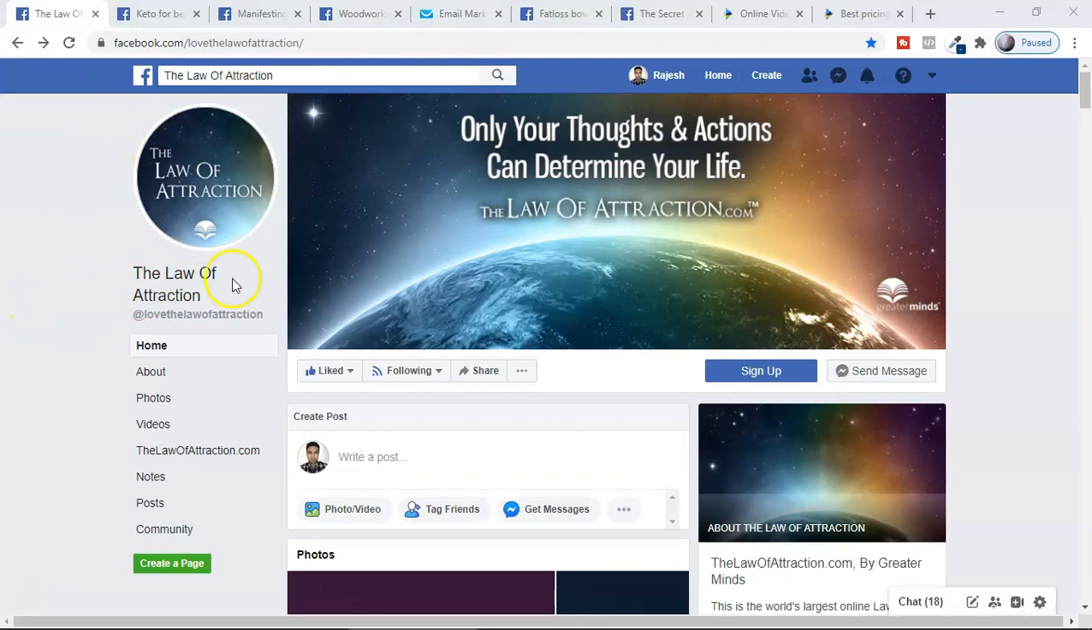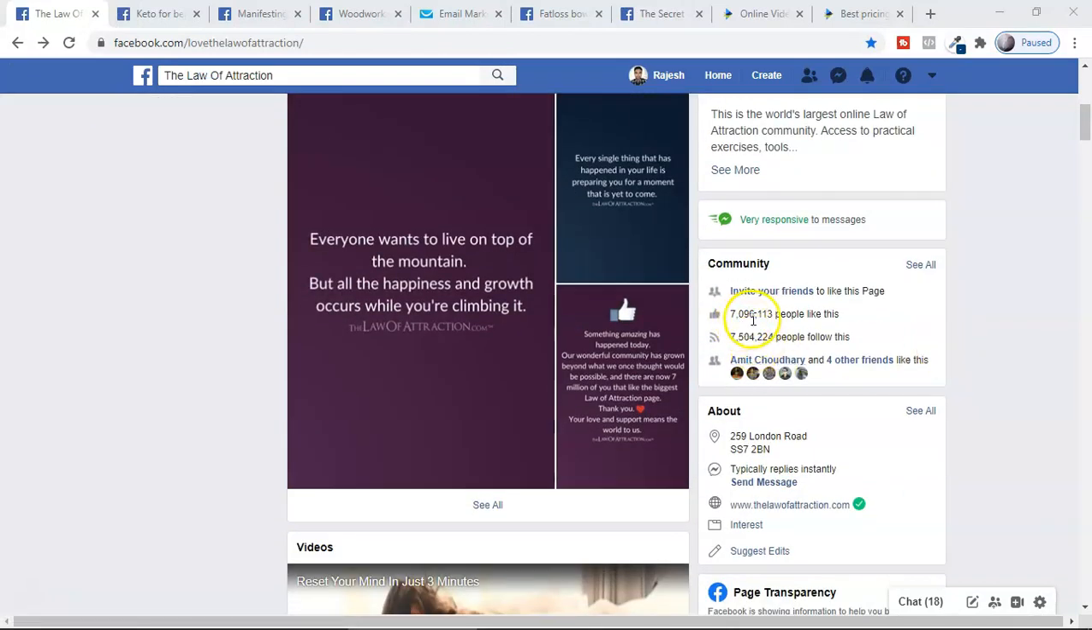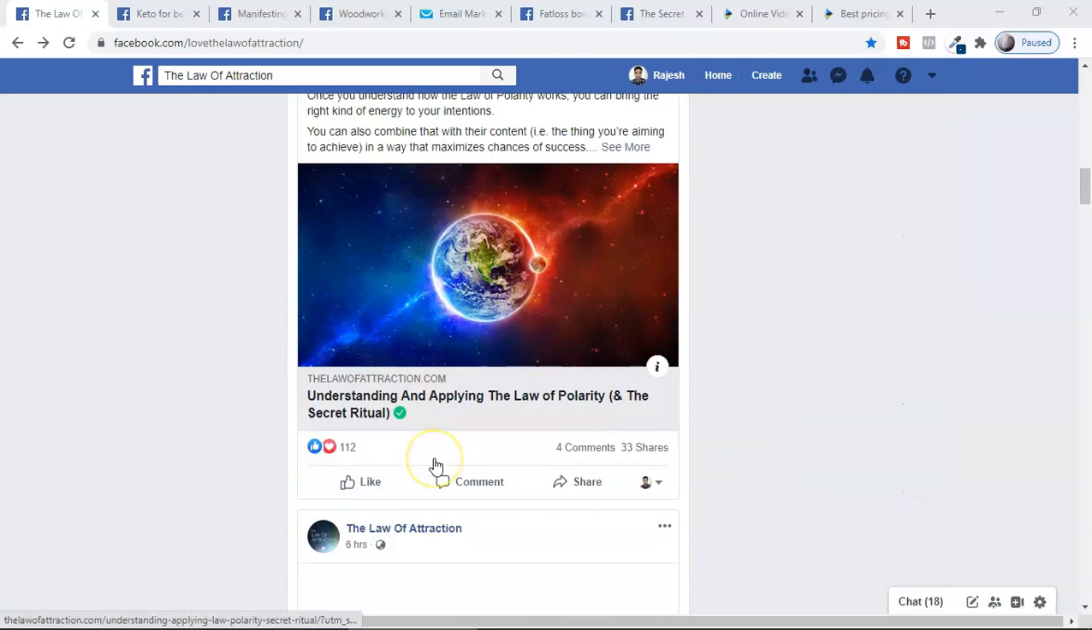This over here is a page called the Law of Attraction. And guys, here you can see they have 7 million likes on their content as well as 7 million followers for this page. And I just want to show you a free traffic. If you love free traffic, guys, just type yes in the comment. Look at this. They got 100 likes to the content which they posted and 33 shares. That means, guys, 33 free traffic.